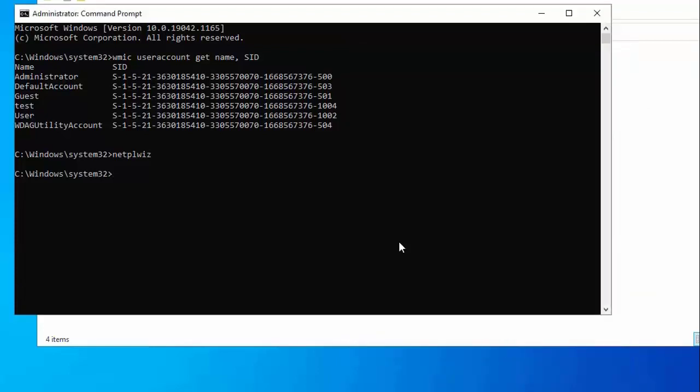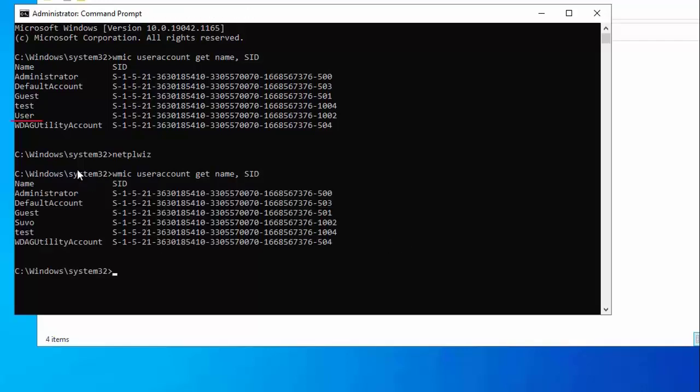Now again I am using the WMIC command to see the security identifier. WMIC useraccount get name comma SID, enter. See, in this case the user account name was UACR user and SID was 1002.